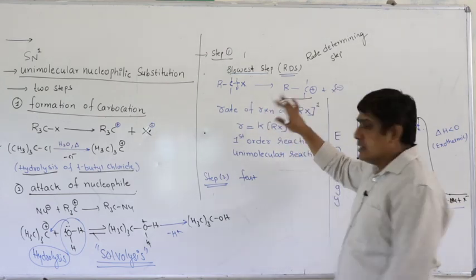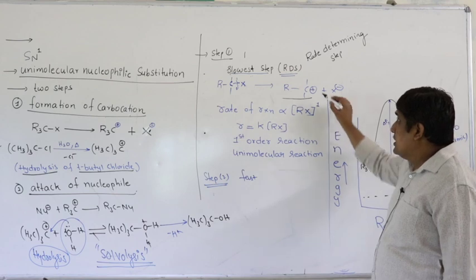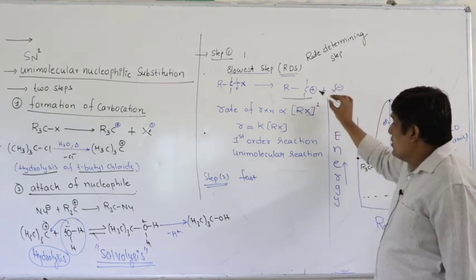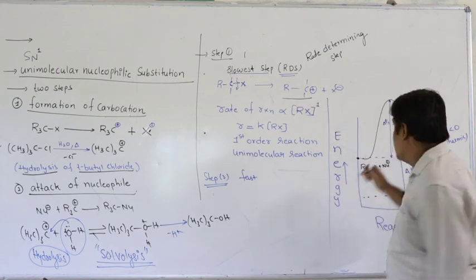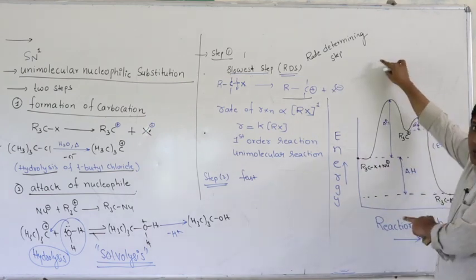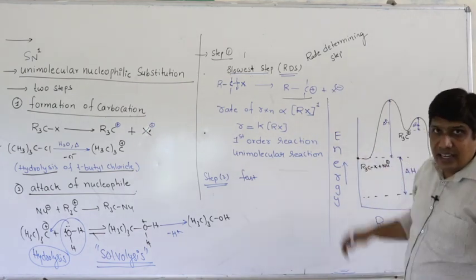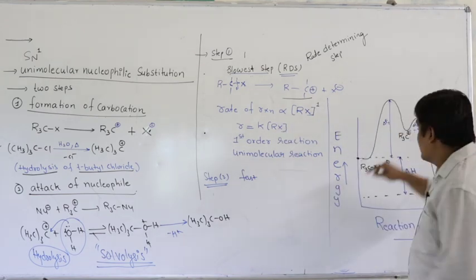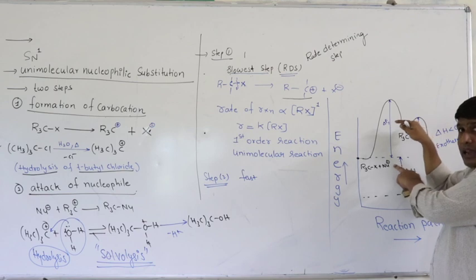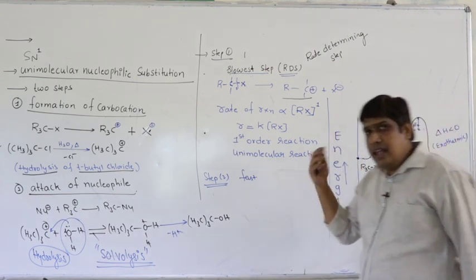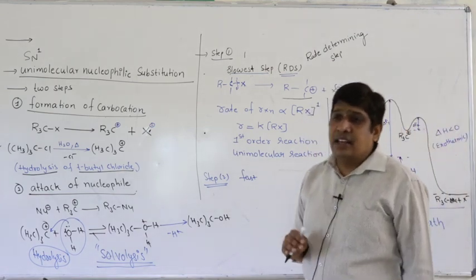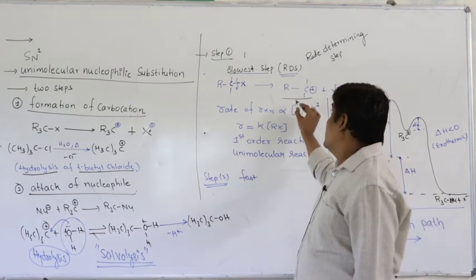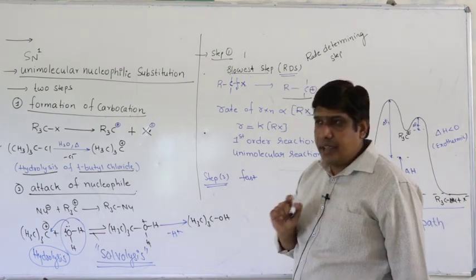In any way, that is what happens, but it depends upon the stability of the carbocation. If the carbocation is less stable, then this activation energy will be more, then you have to supply more energy. If the carbocation is more stable, then this activation energy will be less, then you have to supply less energy. If you supply less energy, then the rate of reaction will be more, because it is leading to a stable carbocation, right?